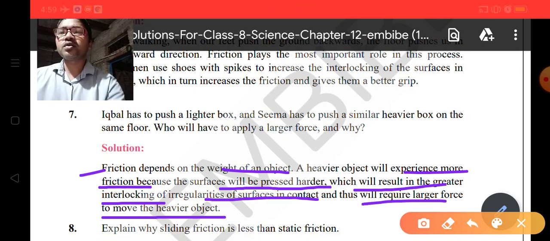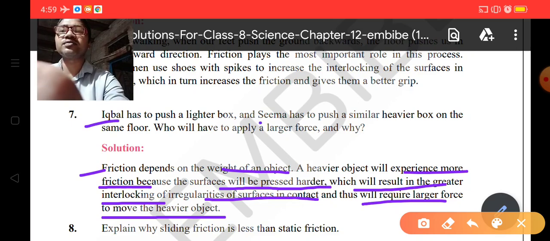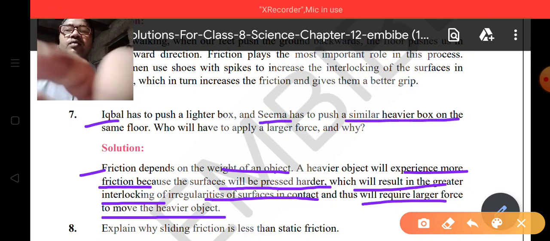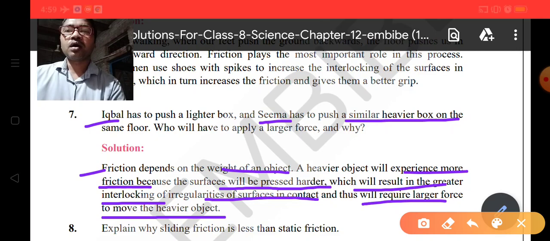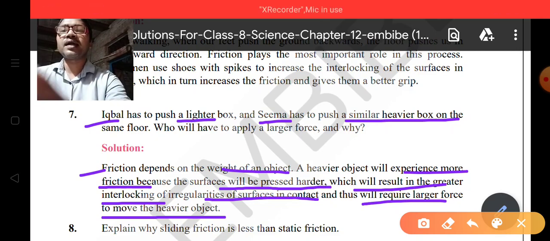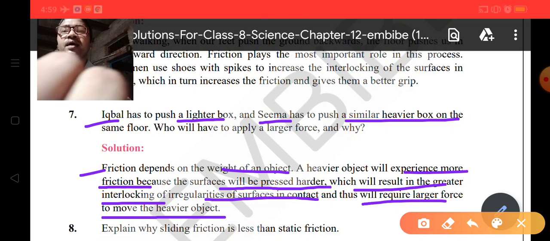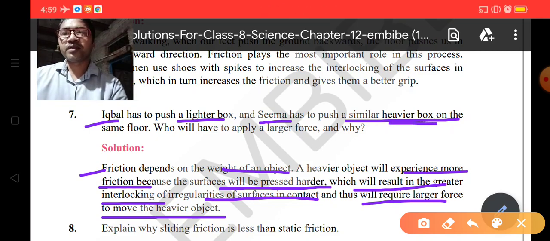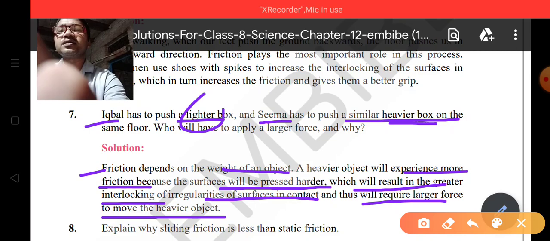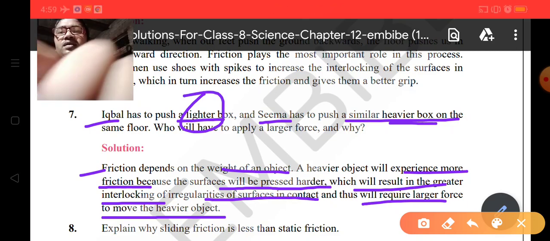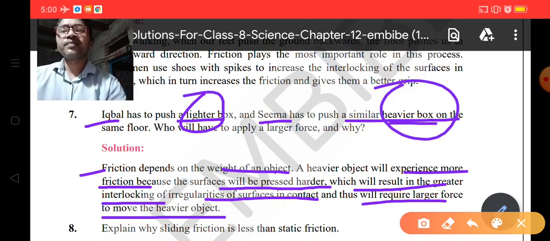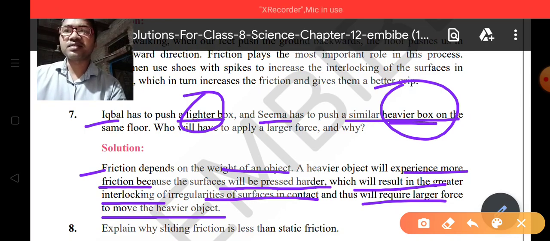So you can see the two students, Iqbal and Seema, have to push similar boxes on the same floor, but Iqbal has the lighter box and Seema has the heavier box. Okay, so since this one is lighter, its weight is less, and this one is heavier, its weight is high. If weight is less, friction is less. If weight is high, friction is high.